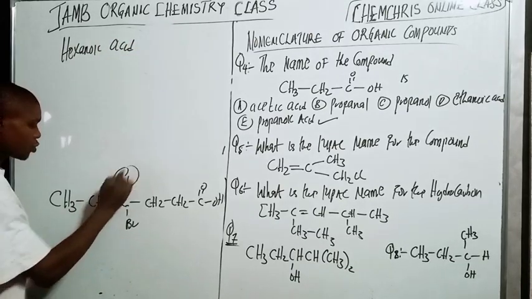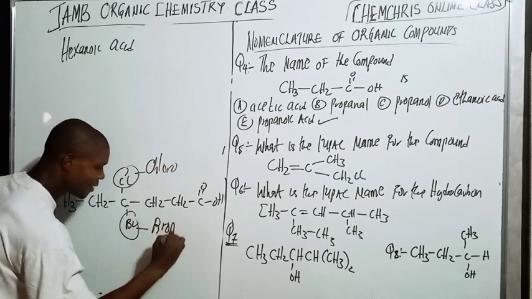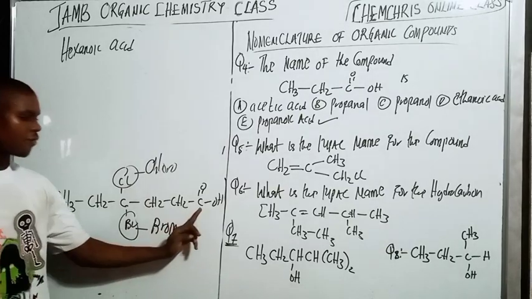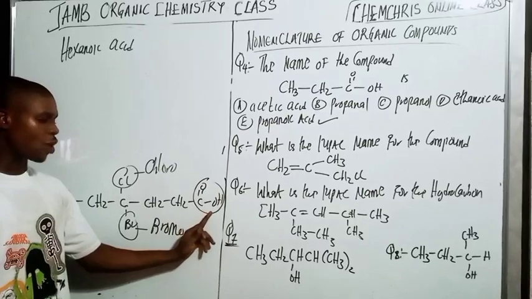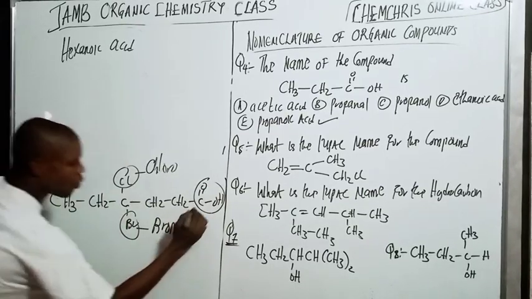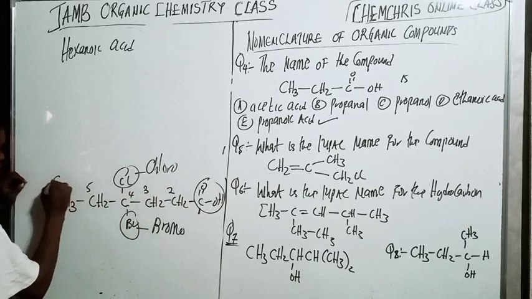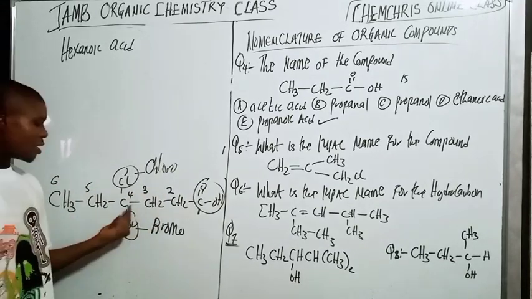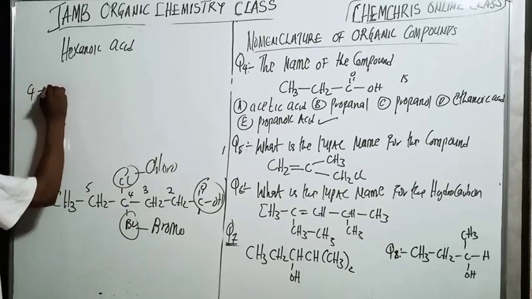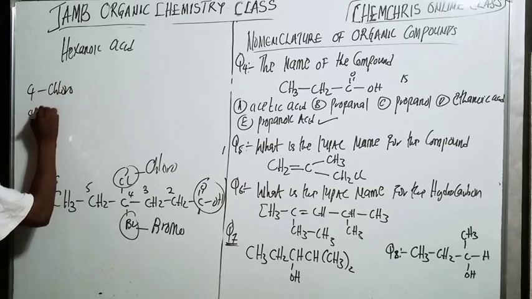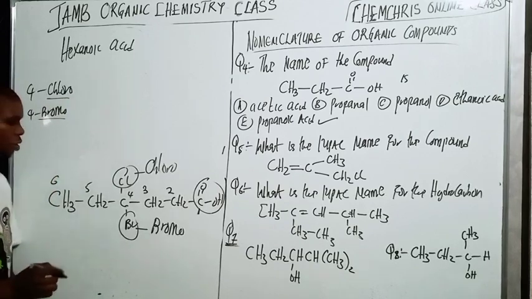Now here we have two substituents, a chloro and a bromo, right? A chloro and a bromo. The functional group carbon is always my carbon 1. So when I see this kind of carbon here, it's always my carbon 1. So it's going to be 1, 2, 3, 4, 5, and 6. That means carbon number 4 is having chloro and bromo. So it will be 4-chloro, 4-bromo. So that is the position of these two substituents here.